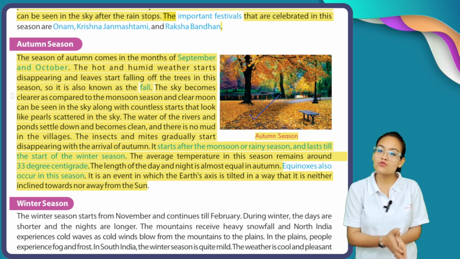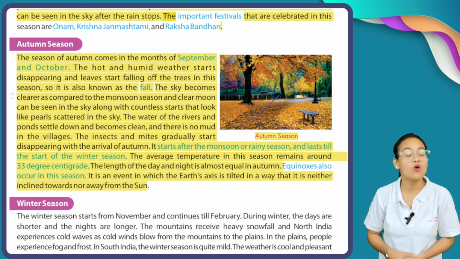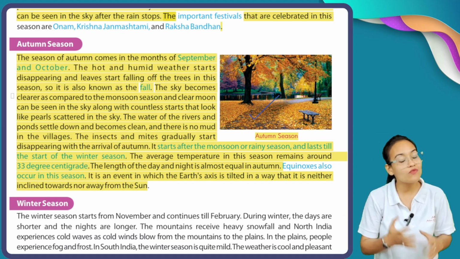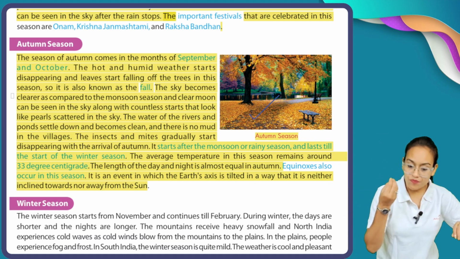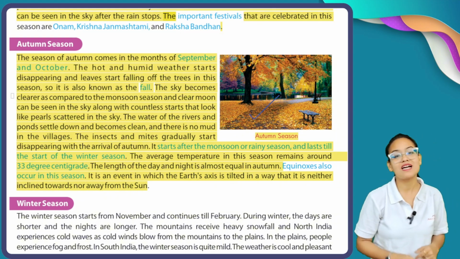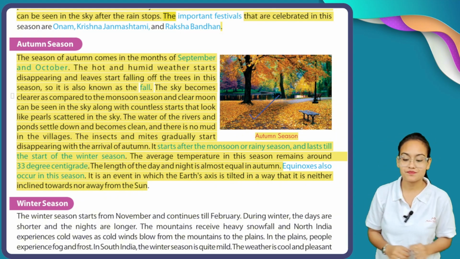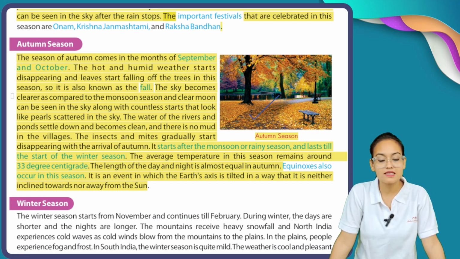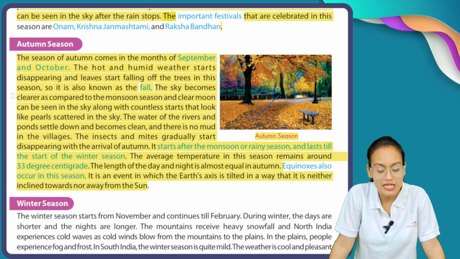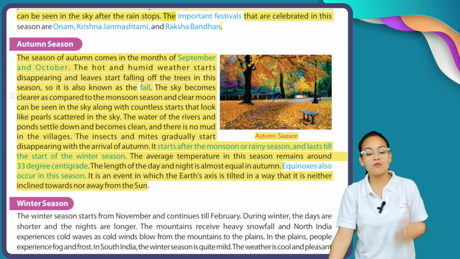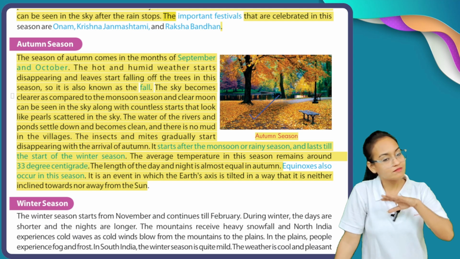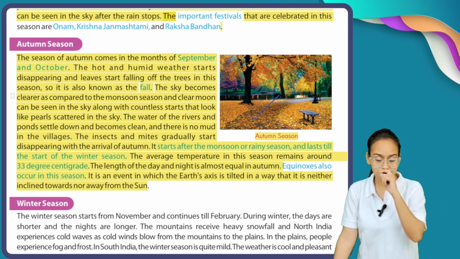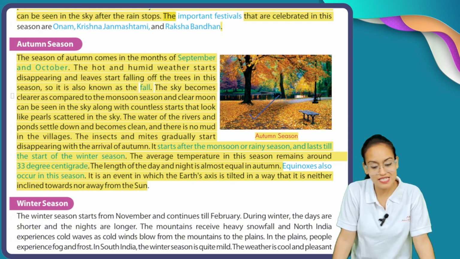You know what? Monsoon season not only brings rainfall, it also brings dangerous insects and mites with it. So when monsoon season ends, the danger of these insects and mites gradually disappears. Autumn starts after the monsoon or rainy season ends and lasts till the start of the winter season.